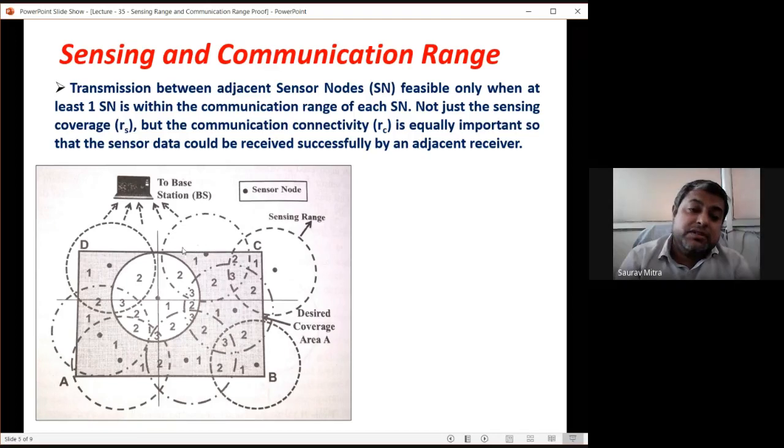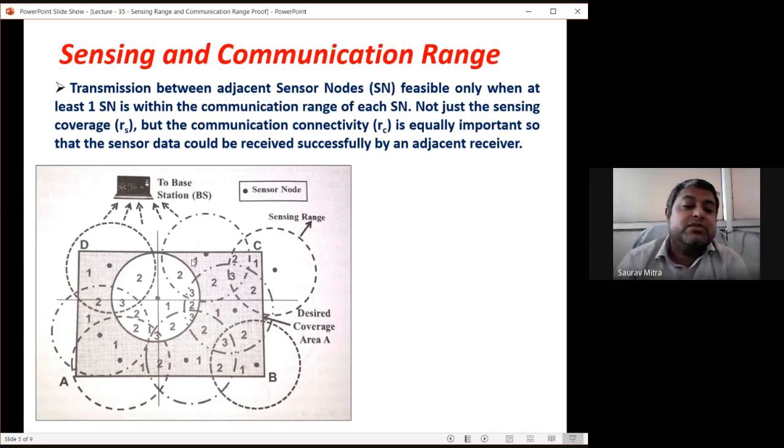Now each of the sensor nodes, each of the WSN nodes, so we have discussed the WSN nodes at the initial part of this lecture, in lecture number 31 or 32 maybe. So what we are finding is each sensor node has a sensing range of RS. So this is the area for radius RS, that means pi RS square. So you can find there are 9, 1 2 3 4 5 6 7 8 9 sensor nodes we have placed.